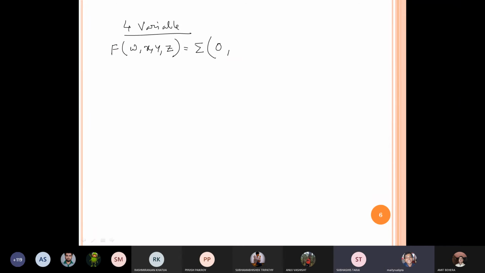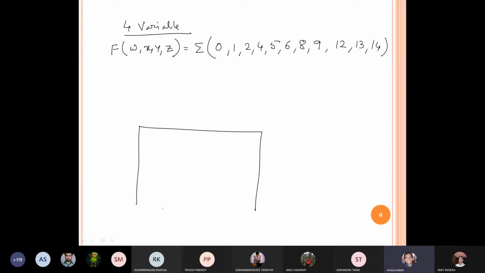Very good. 0 to 15: 1, 2, 4, 5, 6, 8, 9, 12, 13, 14. Try to solve. I am giving the hints. Try to solve using M1, M2, M3, with WX and YZ. It will work, don't worry.